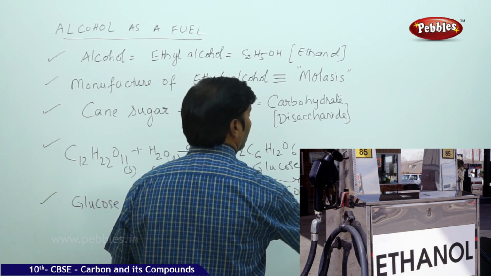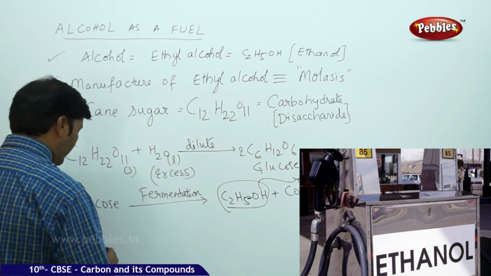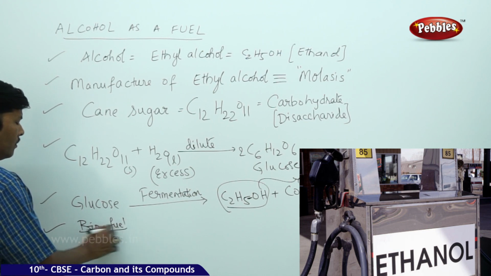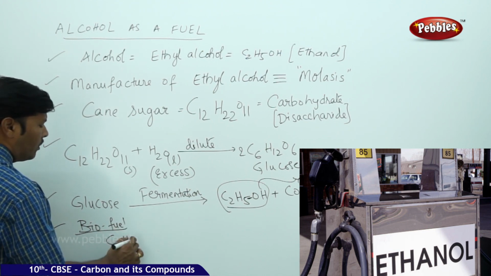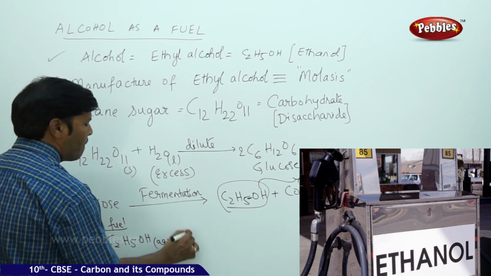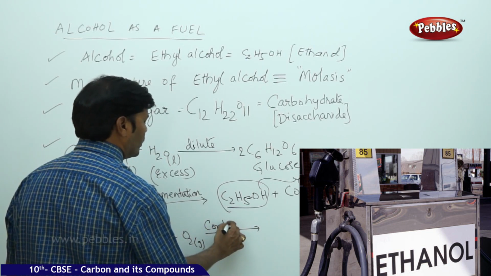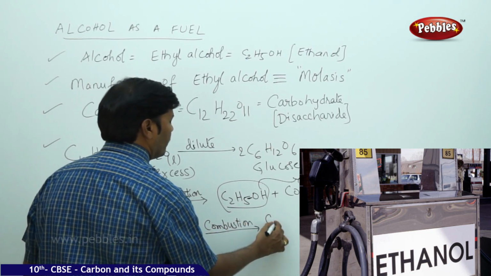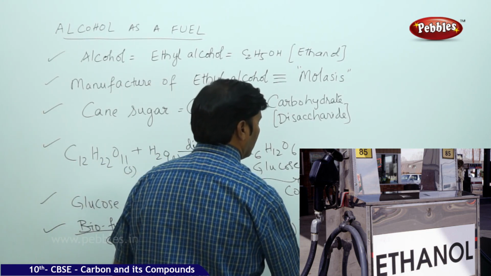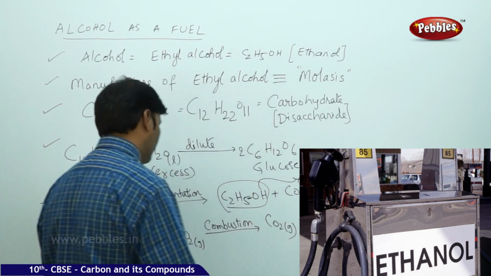This alcohol which is obtained is called absolute alcohol. Now finally, if this ethyl alcohol is used as a fuel, it can be used as a biofuel, because when ethyl alcohol is subjected to combustion, it gives carbon dioxide gas plus water liquid plus a large amount of energy.